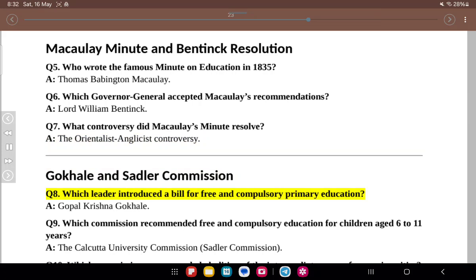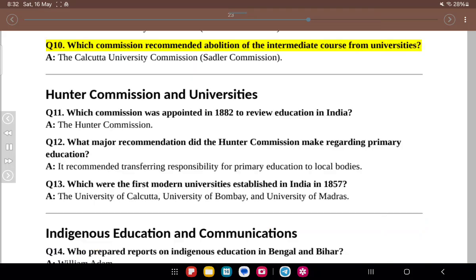Q8. Which leader introduced a bill for free and compulsory primary education? A. Gopal Krishna Gokhale. Q9. Which commission recommended free and compulsory education for children aged 6 to 11 years? A. The Calcutta University Commission, Sadler Commission. Q10. Which commission recommended abolition of the intermediate course from universities? A. The Calcutta University Commission, Sadler Commission.